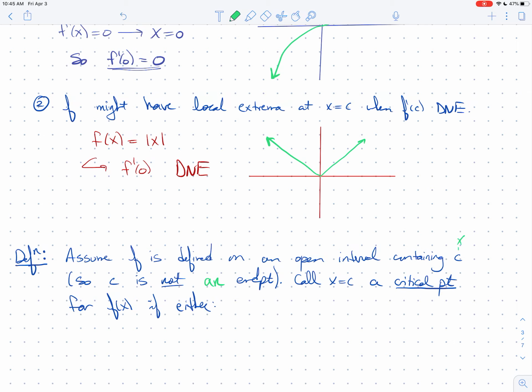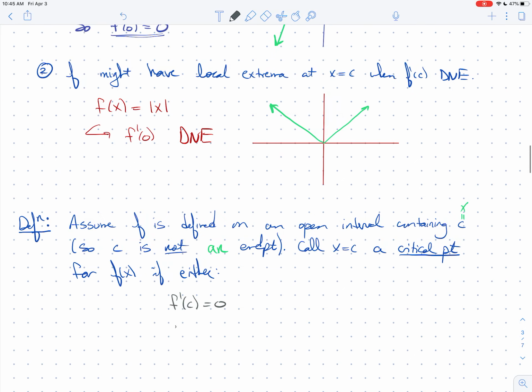Then we're going to call x equals c a critical point for our function if either f prime of c equals 0 or f prime of c doesn't exist.